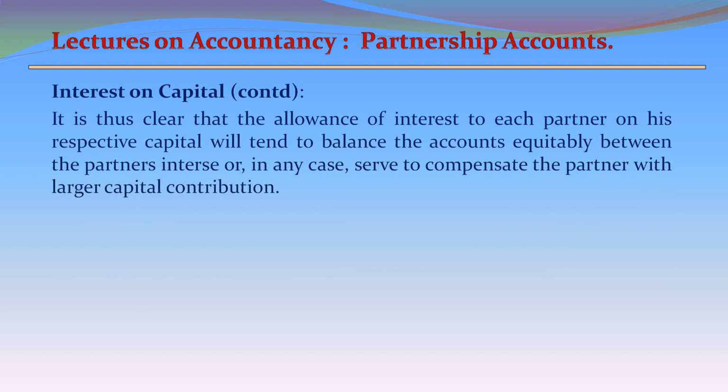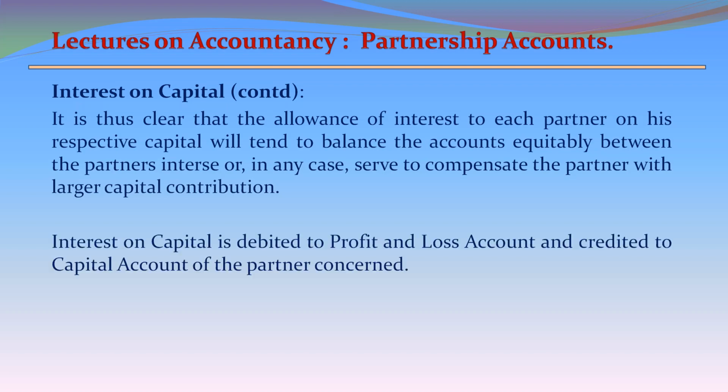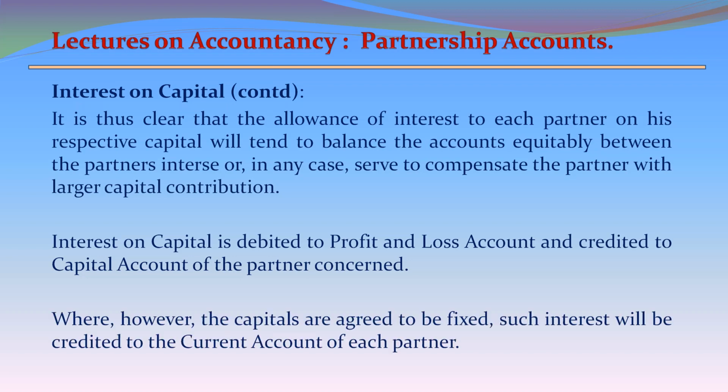It is thus clear that the allowance of interest to each partner on his respective capital will tend to balance the accounts equitably between the partners inter se, or in any case serve to compensate the partner with a large capital contribution. Interest on capital is debited to profit and loss account and credited to capital account of the partner concerned. Where, however, the capitals are agreed to be fixed, such interest will be credited to the current account of each